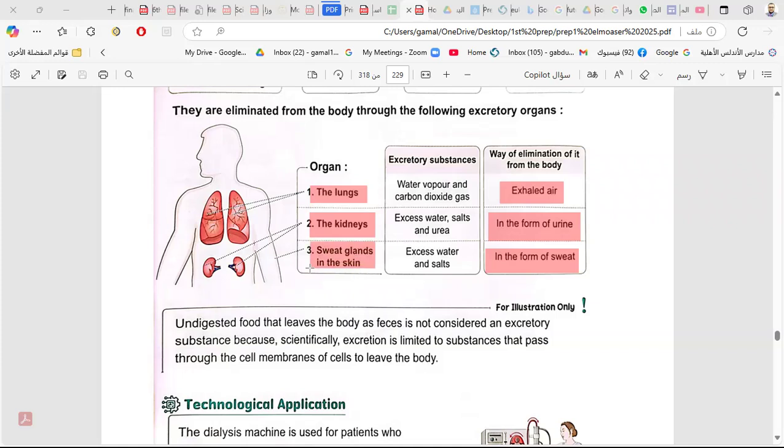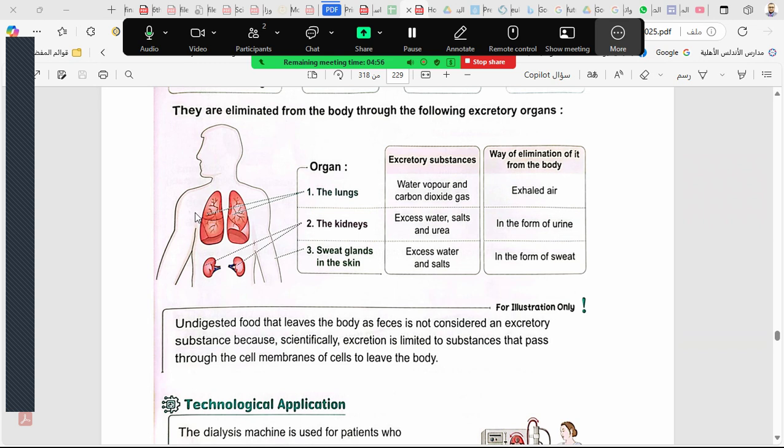Sweat glands on the skin get rid of sweat, excess water and salts. You remember this? We studied it in grade 6. Excretion means getting rid of wastes.